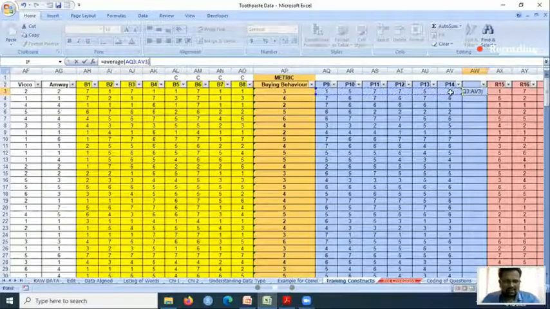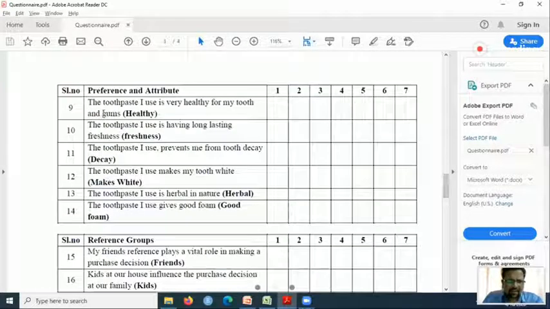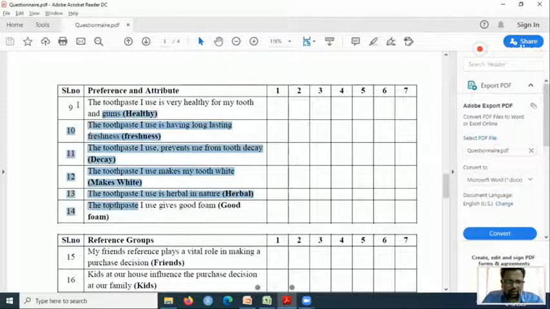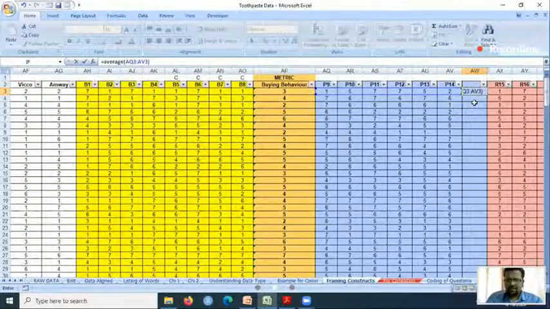Why 6? Because I have taken responses like that. I myself as a researcher have decided that these 6 questions put together will be called preference and attitude. Individually, preference and attitude cannot be measured. That's the reason I have taken it like this.